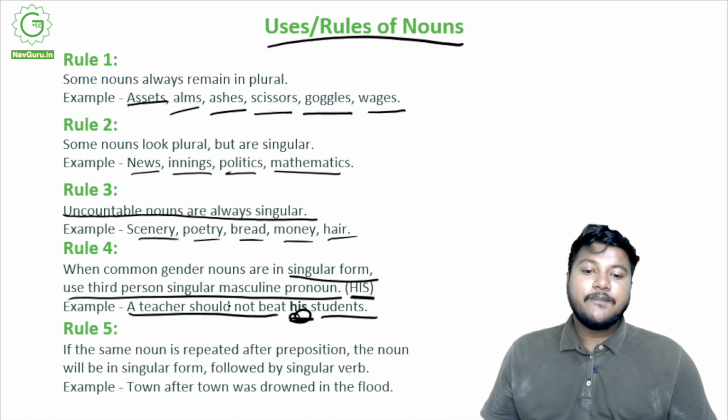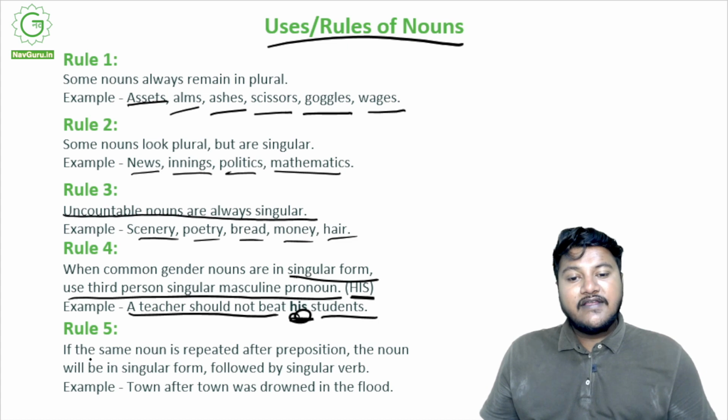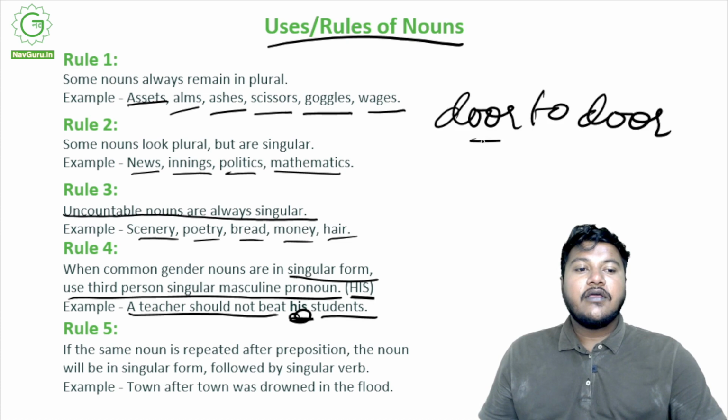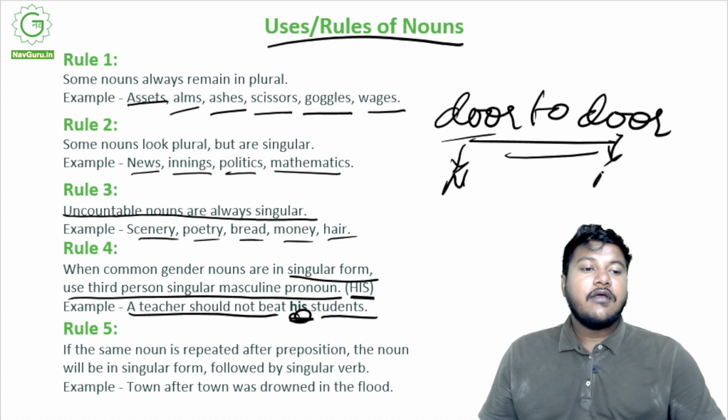Similarly, always use his. Also, another rule is that if the same noun is repeated after a preposition, like town after town, or if we use door to door, right? So this is a noun, this is a noun, and this is a preposition, right?